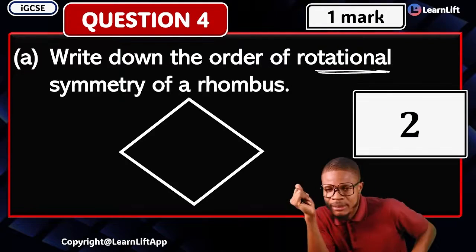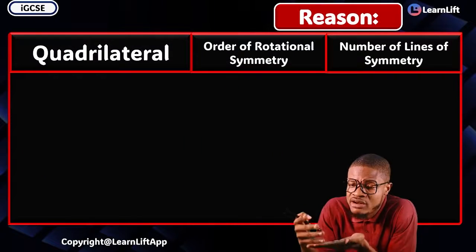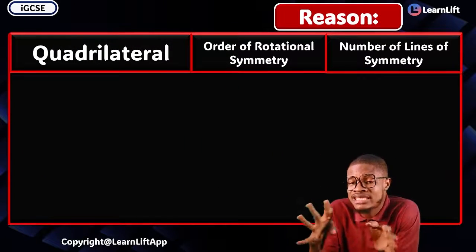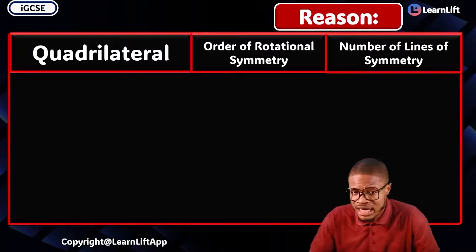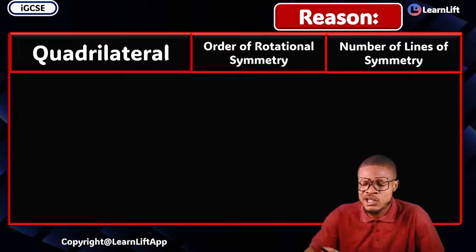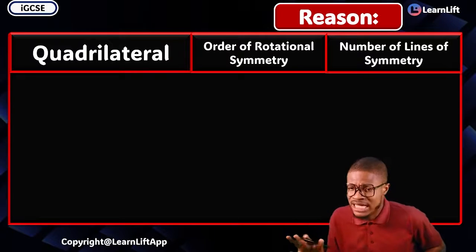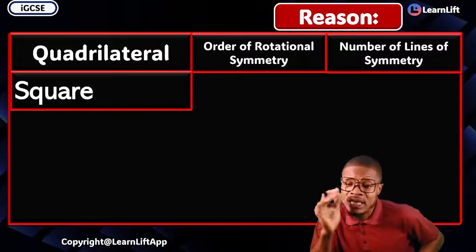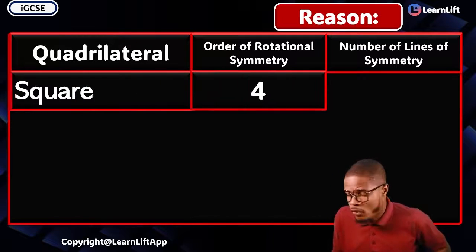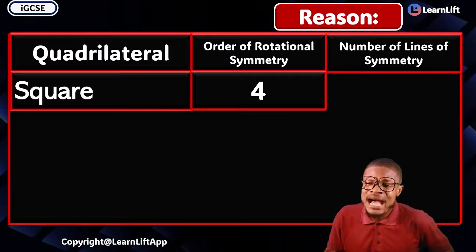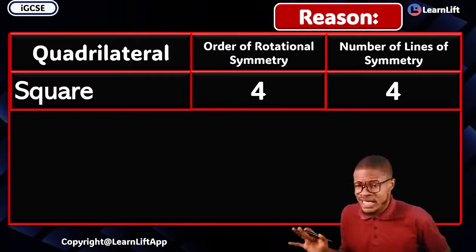Now, follow me from here. Let me show you something lovely. I would like you not to forget this: in quadrilaterals, any four-sided shape is a quadrilateral. So your rhombus is also a quadrilateral. What is the order of rotational symmetry, and what is the number of lines of symmetry that we see in quadrilaterals? Let's start with your square. In a square, the order of rotational symmetry is 4. The number of lines of symmetry in a square is also 4. You must not forget any of this.